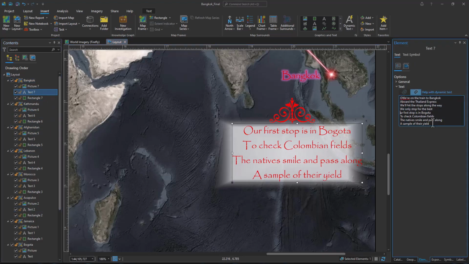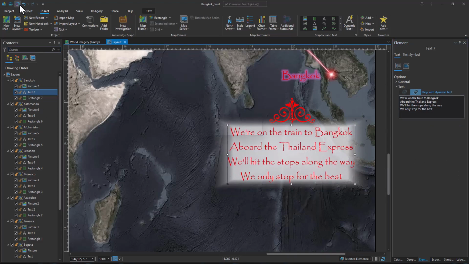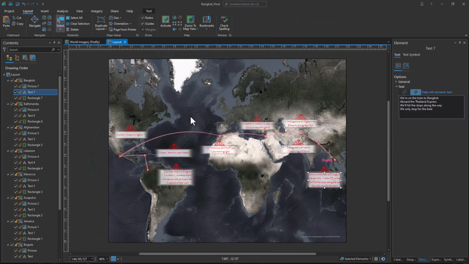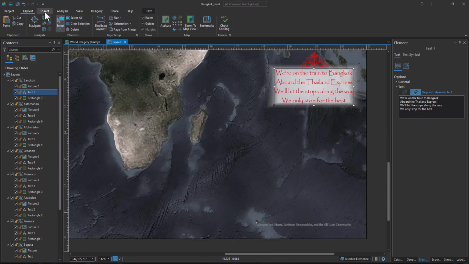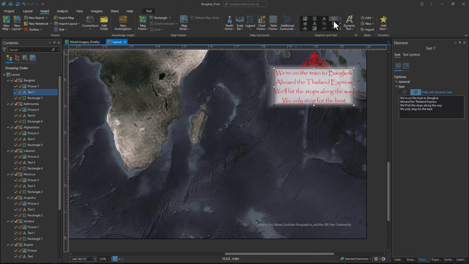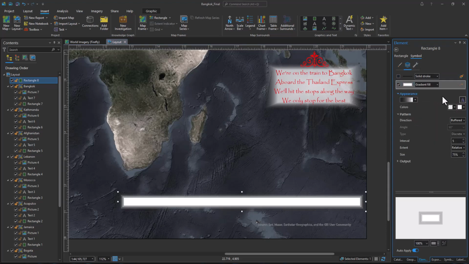And now we're finally in Bangkok. So let's change that. And that's really great. Got all our stops, because we only stop for the best. Now, let's put a title in here. And we will, of course, change that to our old friend, Gradient Fill.